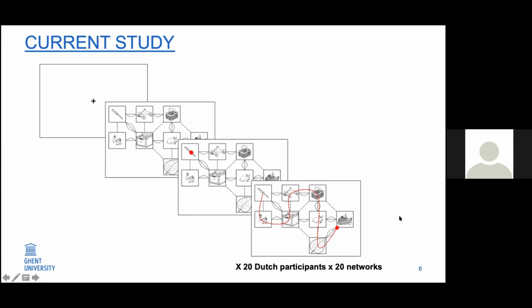More concretely, during each experiment, participants were sitting in front of a computer. There was first a fixation cross on the screen, then a network appeared for 2 seconds, and then a dot appeared on one of the pictures and started moving through the network. The participant had to describe the path of this dot while staying synchronized with it and while building full sentences. For each experiment, we recruited 20 Dutch participants, and they underwent 20 networks.